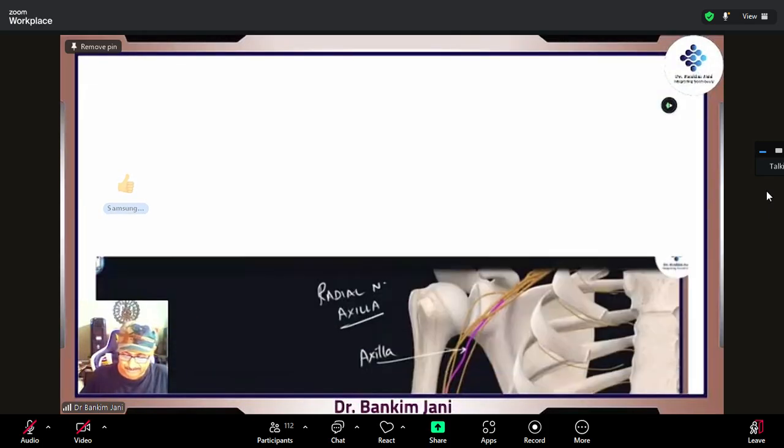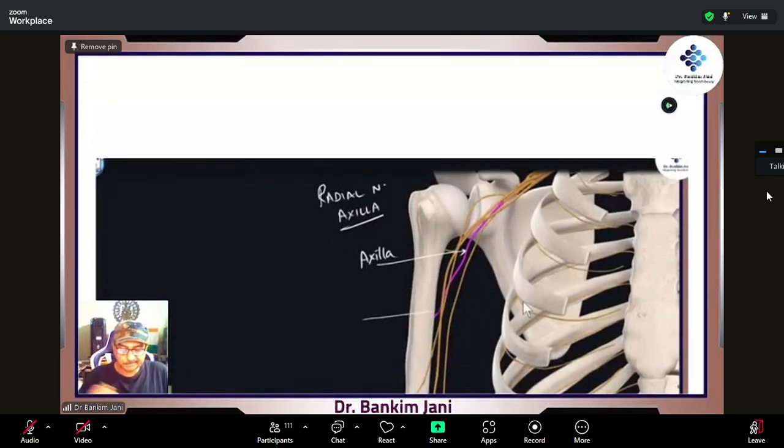In order to understand this thing, here it is now. Let's take this. This is the radial nerve in axilla, right? All the way, brachial plexus, that is coming from the top. By the way, wait.